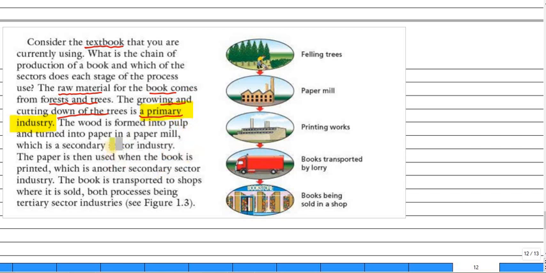The wood is formed into pulp and turned into paper in the paper mills, which is the secondary sector. The paper is then used when the book is printed, which is in another secondary stage.